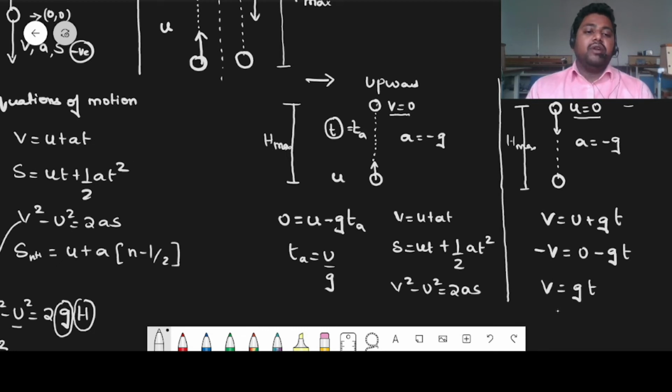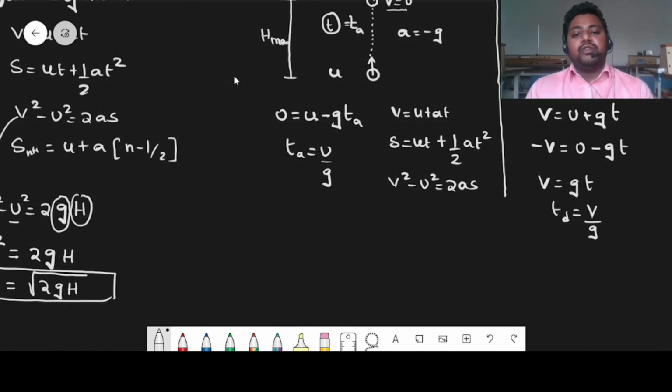And we know time of descent can be written as v by g. Now you have to get a general idea of it. The time taken by the object to reach the maximum height and the time taken by the object to reach the ground from the maximum height should be the same, if air resistance is considered to be neglected. If air resistance is neglected, then initial velocity is equal to the final velocity. We know this condition from time of ascent is equal to time of descent.